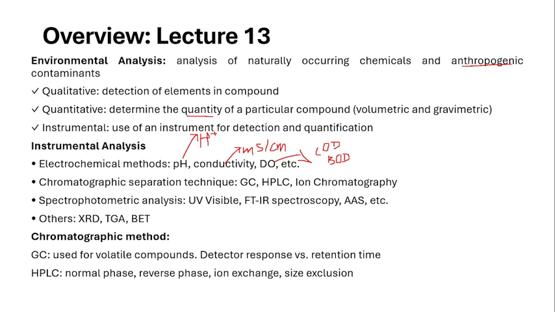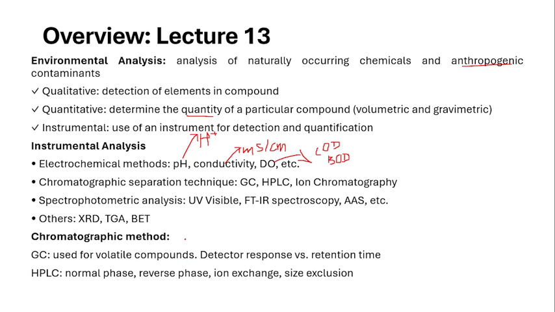Next is spectrophotometric analysis. So here in the case of spectrophotometric analysis, based on the color development or based on the radiation, the spectroscopy methods are used. One of them is UV visible spectroscopy, FTIR spectroscopy, and AAS, the atomic absorption spectroscopy. And other instruments being used are X-ray diffraction, thermogravimetric analysis, and BET to measure the surface area of the particular component. So these are the other instruments being used to measure the environmental pollutants.